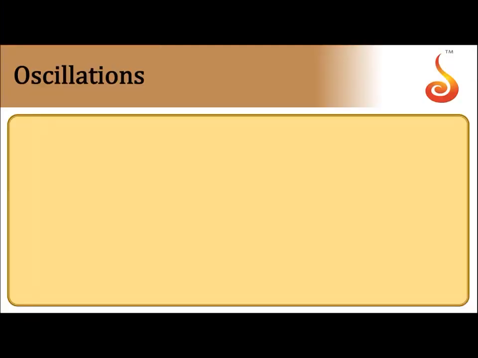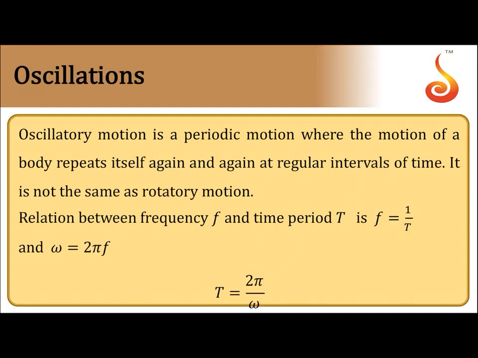In today's class we'll discuss a synopsis of oscillations and waves. First thing, oscillations. Any to and fro motion is considered as oscillation. During oscillation, a body retraces its path in the forward as well as backward direction. So oscillatory motion is periodic motion, where the motion of a body repeats itself again and again at regular intervals of time. Any motion which repeats at regular intervals of time is said to be periodic motion.